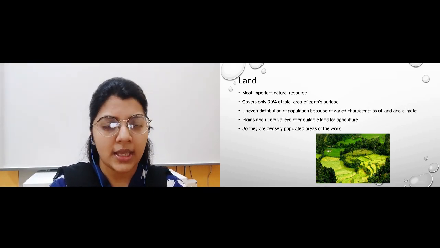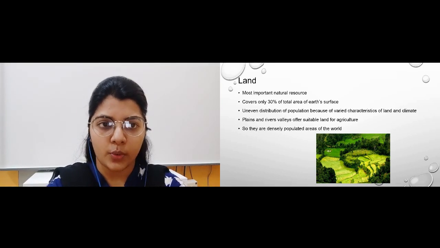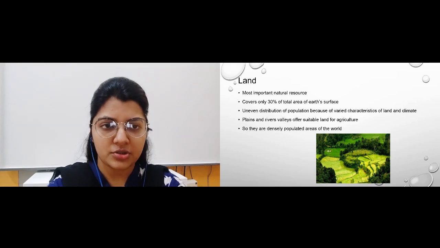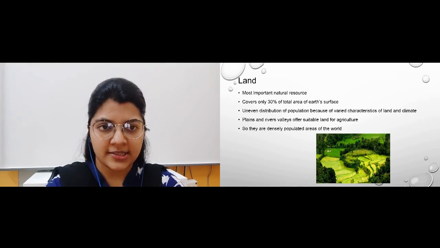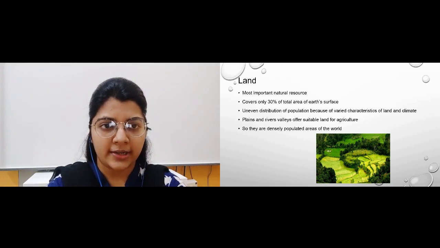What am I saying? I will repeat it again. Land covers only 30% of the total area of Earth's surface. So, land is a very important natural resource.